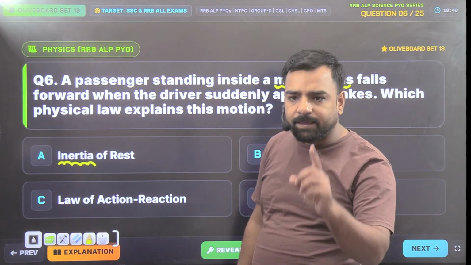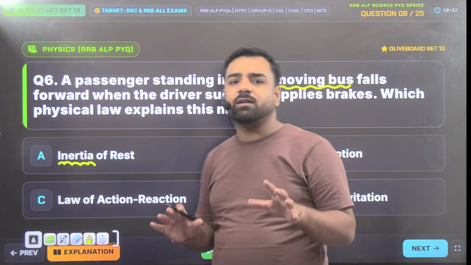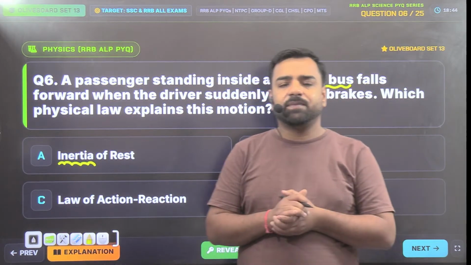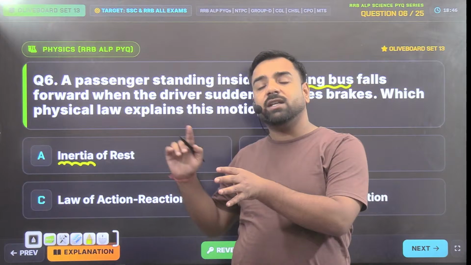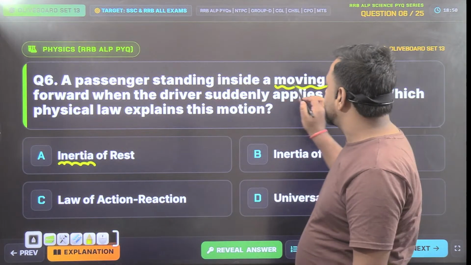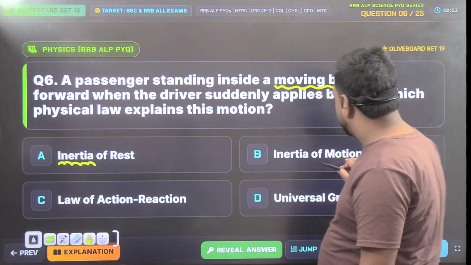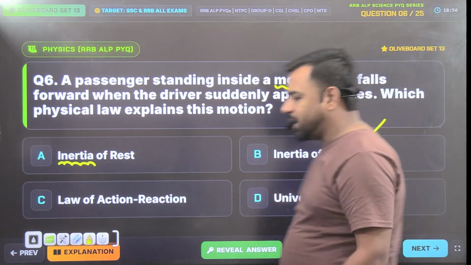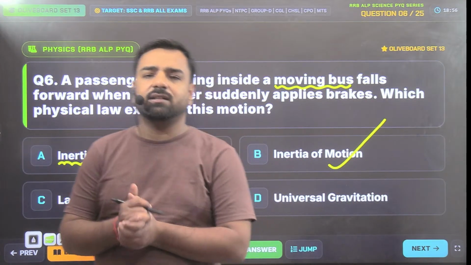So this is the point you need to remember. What is the initial state there? If he was in a state of rest, we link it with inertia of rest. But this time, since he was in a state of motion, the answer will be inertia of motion. And Utkarsh, that's great that you gave the answer in the first go.